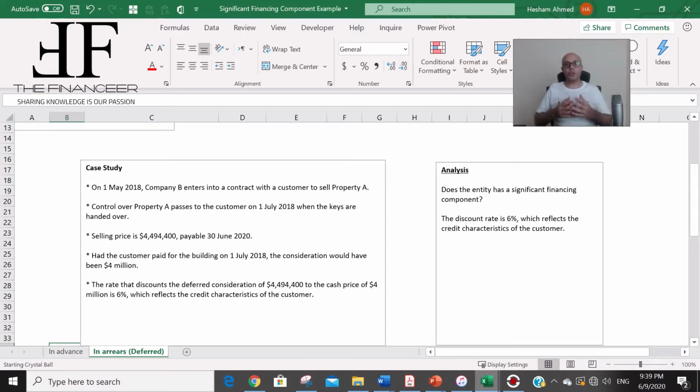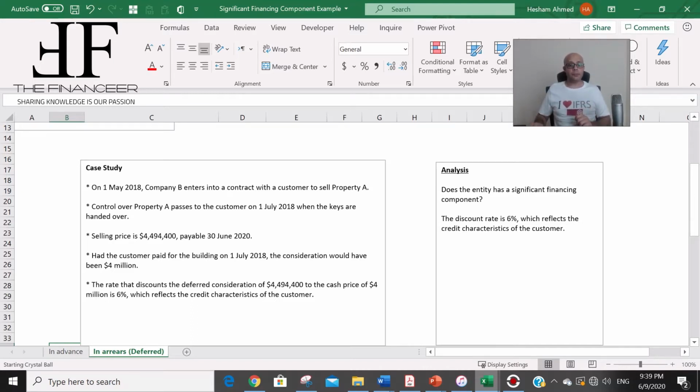So the company should recognize interest income or financing income, and this will be reported separately in the financial statements from the revenue from the product and the services. Let's see the example and let's explain the accounting entries that we have.